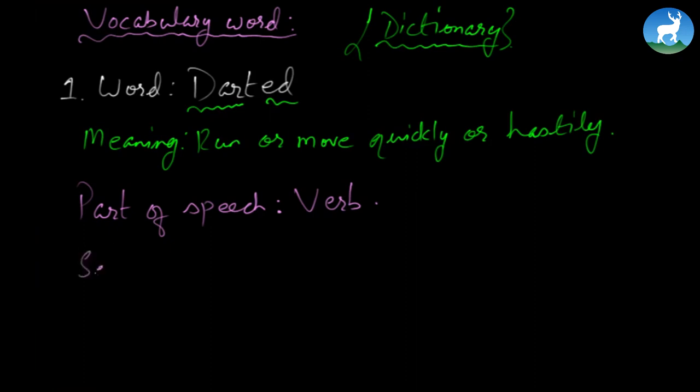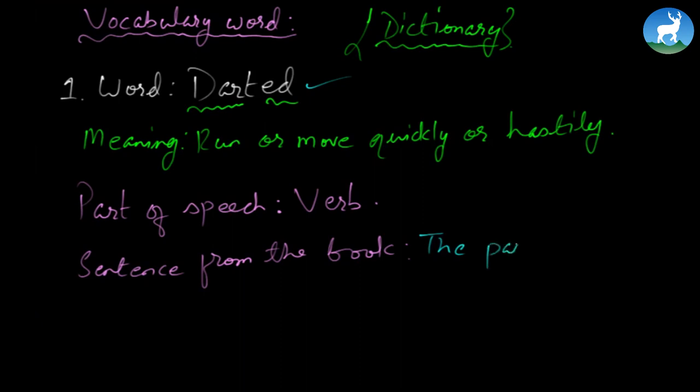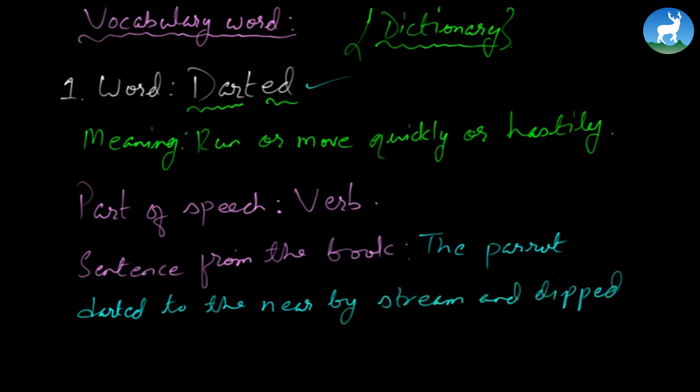Now we have word, meaning, part of speech. Now we have sentence from the book. Meaning, in what way is the word darted used in the book? If you go to the video, on the 3rd paragraph, you'd see it's written, he darted to the nearby stream and dipped into the water. So to make an effective sentence, instead of he, we're going to write down the parrot, and we copy as it is. The parrot darted to the nearby stream and dipped into the water.